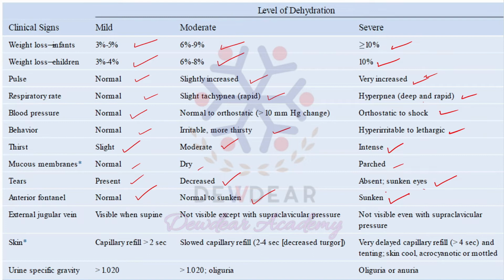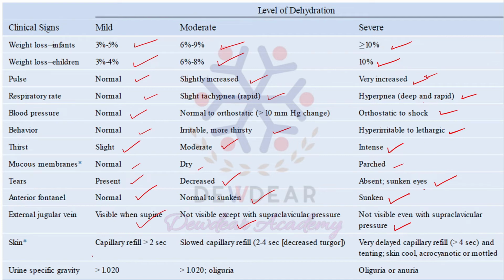Anterior fontanelles are sunken. Next is regarding the external jugular vein. It is visible when supine. In moderate dehydration, it is not visible except with supraclavicular pressure. Then in severe dehydration, the external jugular vein is not visible even with supraclavicular pressure.